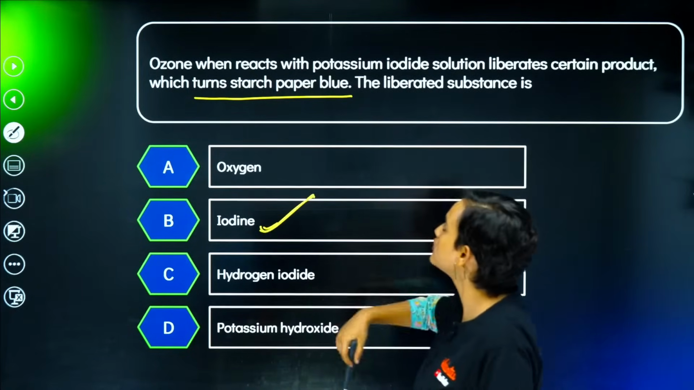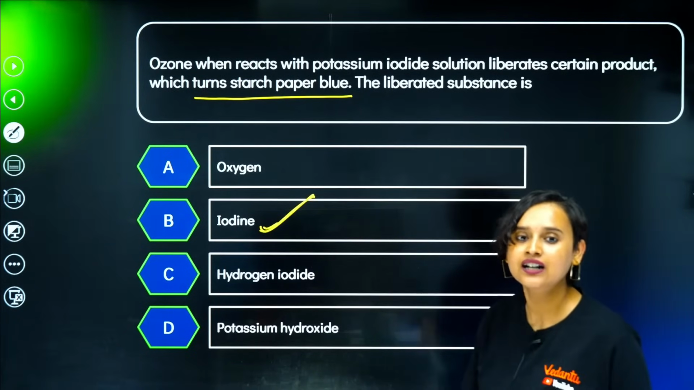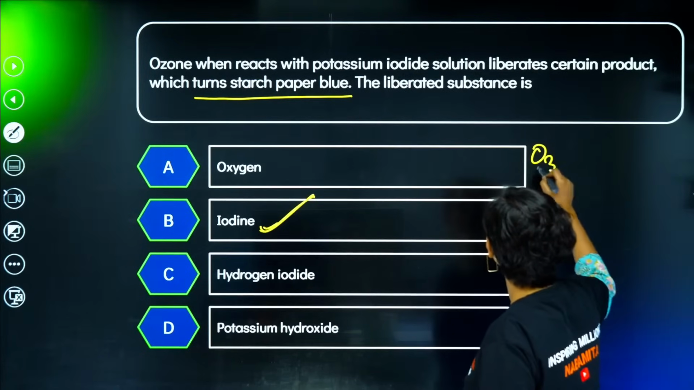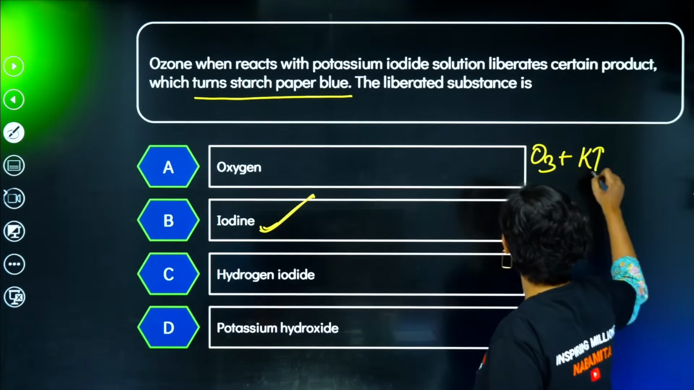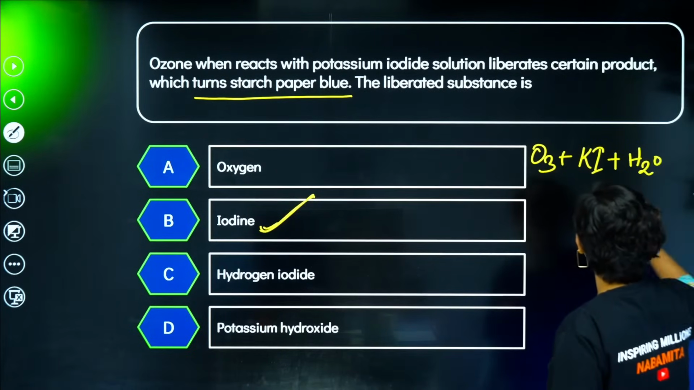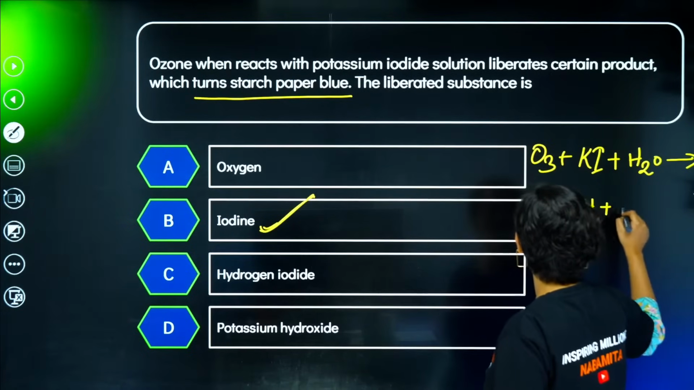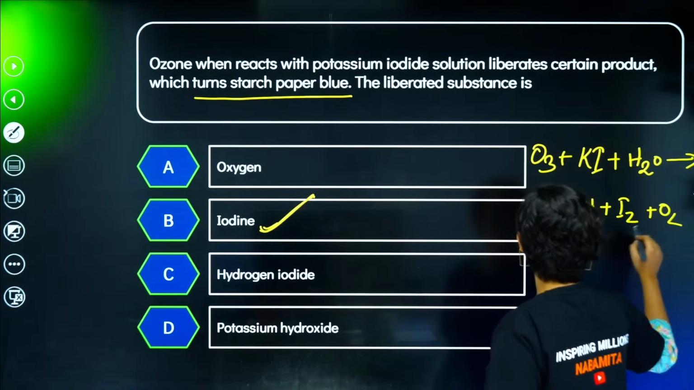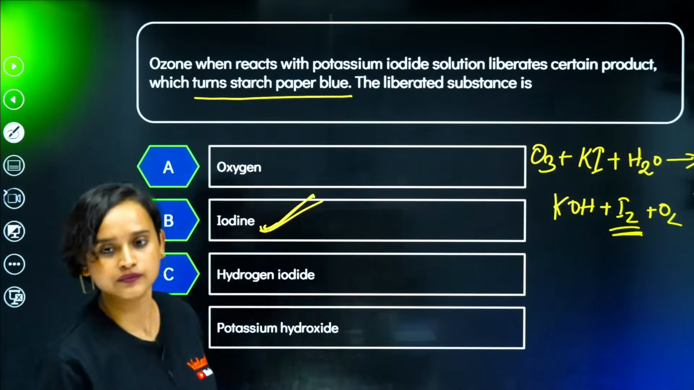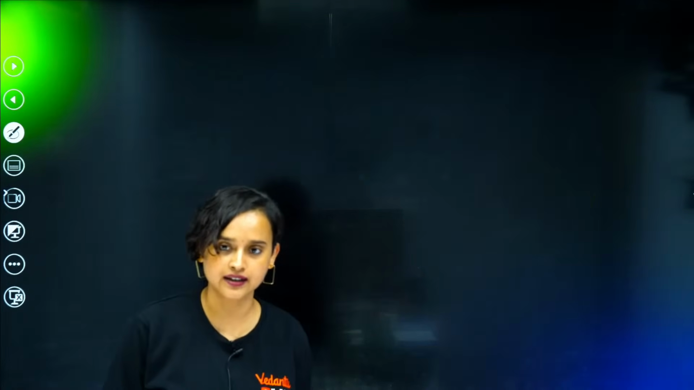But even if you are not convinced, let's see: O3, ozone, plus potassium iodide, KI, and obviously in the air, so H2O is also going to be there. This reaction will give you KOH plus I2 plus O2, and this I2 is what they are asking, which is iodine. All right, yes, great, amazing.